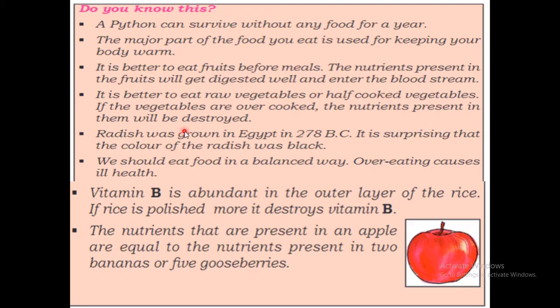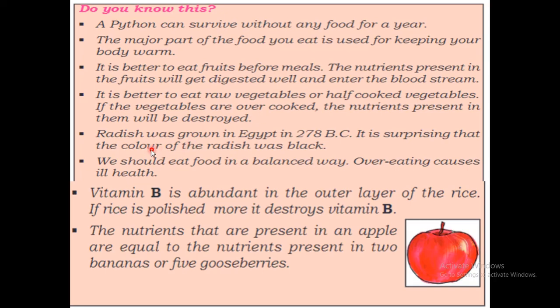Why? Because if the vegetables are overcooked, the nutrients present in them will be destroyed. So we can eat raw vegetables or half cooked vegetables rather than overcooked vegetables, because if you are overcooking the food, the nutrients present in the vegetables will be destroyed.